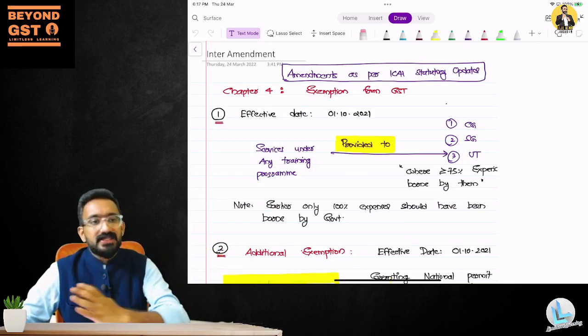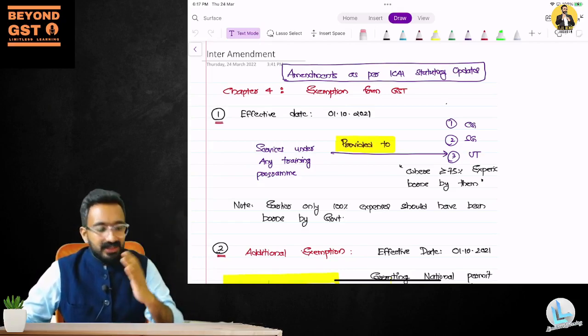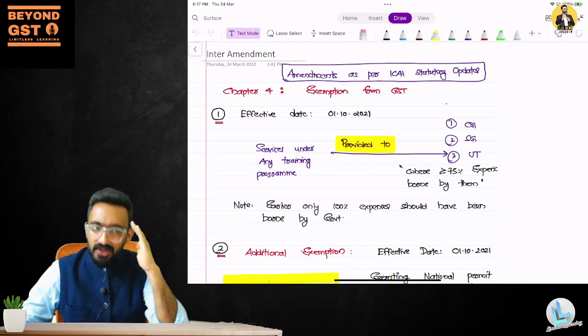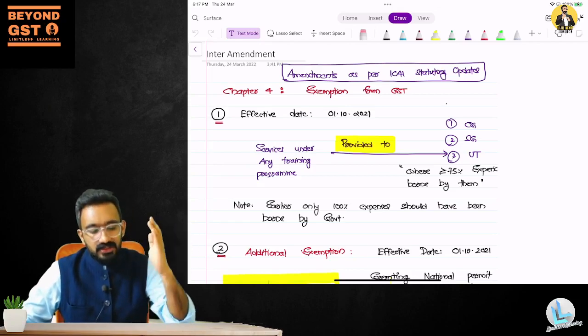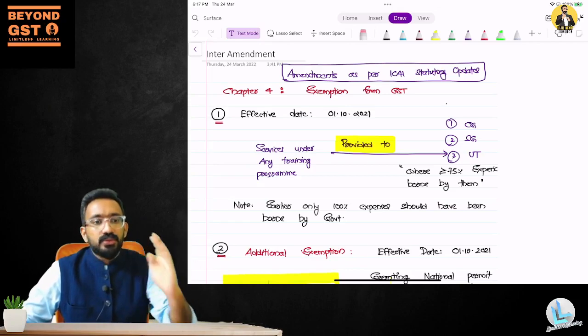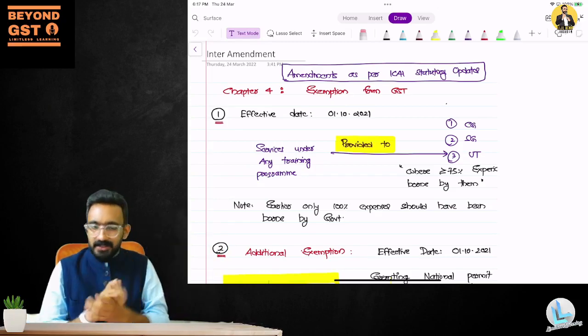Unlike your income tax, wherein we go by the Finance Act and all that, in GST it is more or less fixed. The cutoff date for amendments is 31st October 2021 for May, and 30th of April 2022 for November. This is how the amendments cutoff date works.